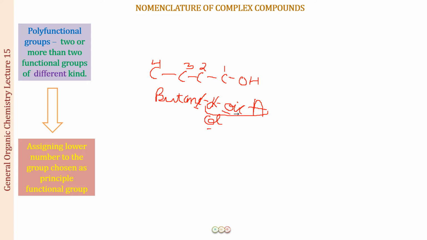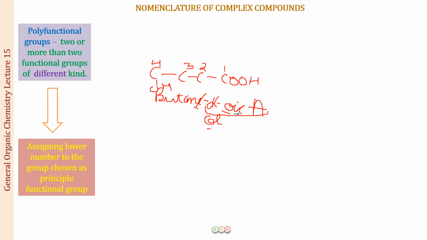This is butanol. Now, instead of this, what I'm going to do is put a COOH over here, and I am putting an OH at this position. Now what is it going to be? Is it going to be butanoic acid or is it going to be butanol? One of the two is going to go as a primary functional group, and the other has to go as a substituent. But which out of these two?